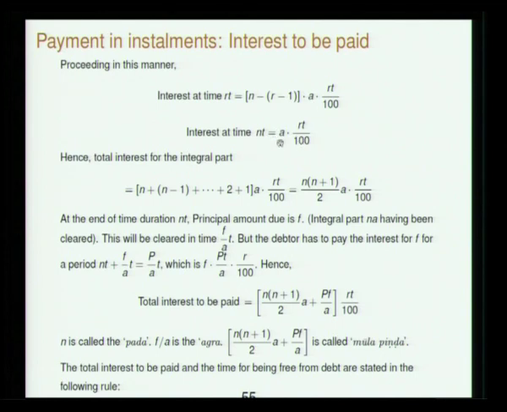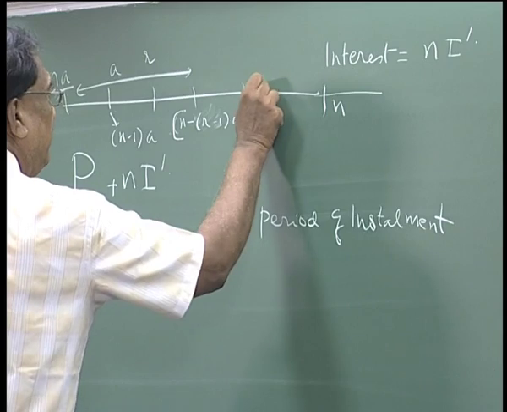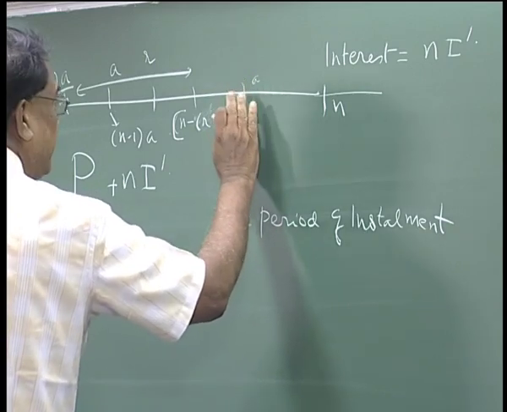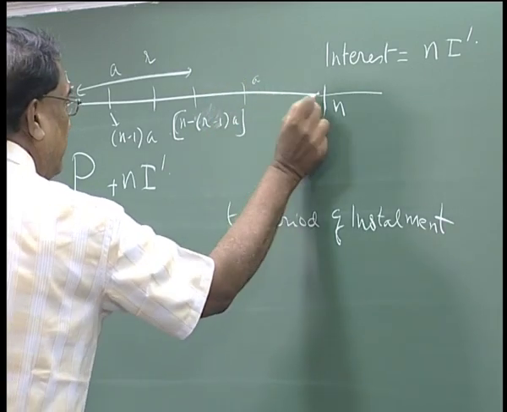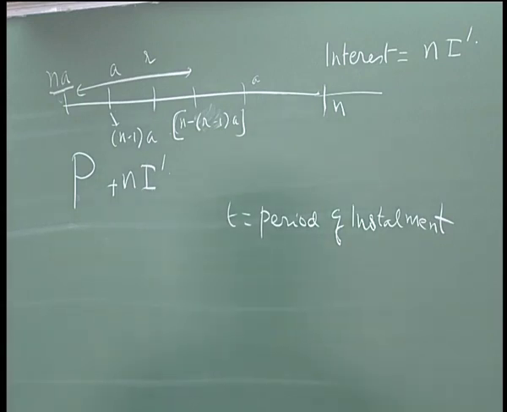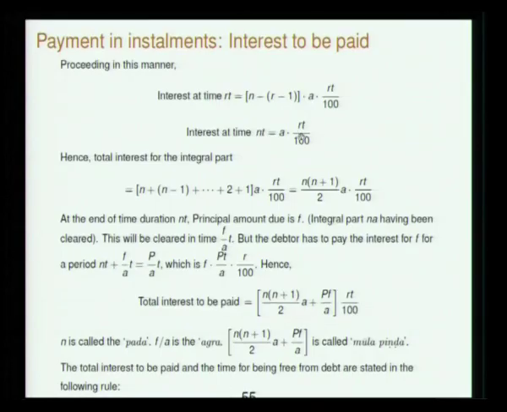And interest at time nT, of course after that, only A will be left at this point, that is the principal which he has to pay. So that is all cleared there. So it is A into RT by 100.